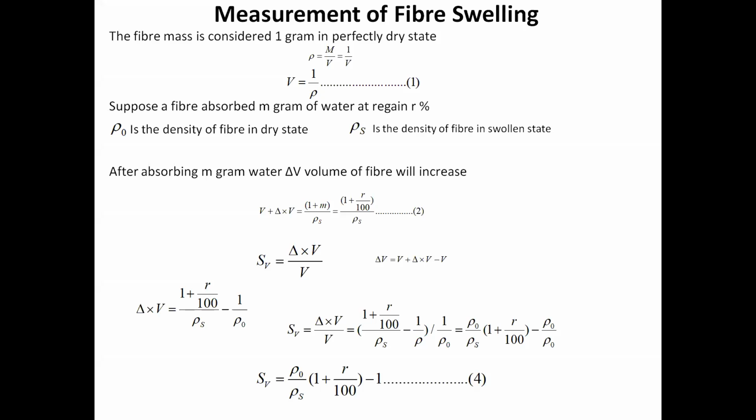this equation indicates that you don't require to measure the dimensions of the fibers. You require to measure the density of the fiber. And density you can measure by means of a density gradient column. So by measuring the density, you can calculate the volumetric swelling, how much swelling has been registered in that particular fiber.